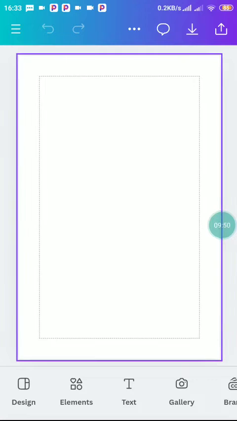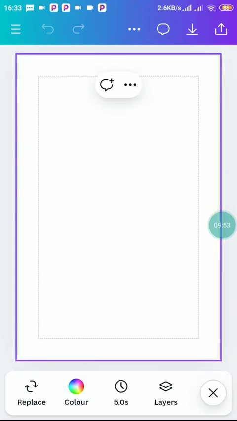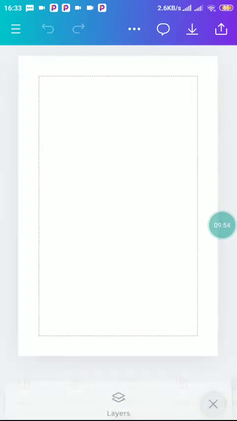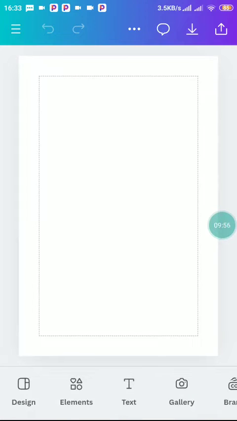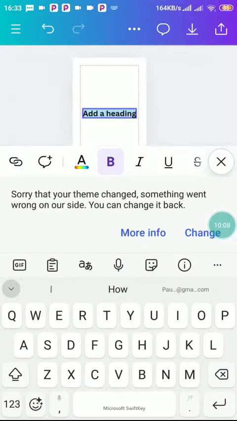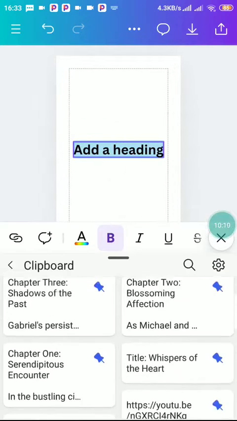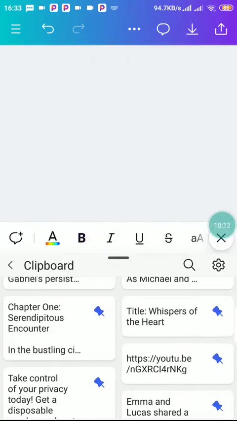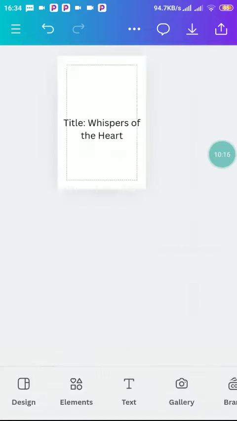You can choose a color if you want, but let's just leave it like this, and we start writing. First of all, our first page is going to be our heading, which is the title of the book. So we're going to say add heading or title. So what was the title? The title was Whisper of Heart.